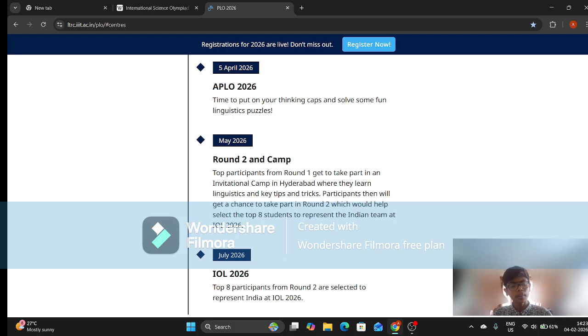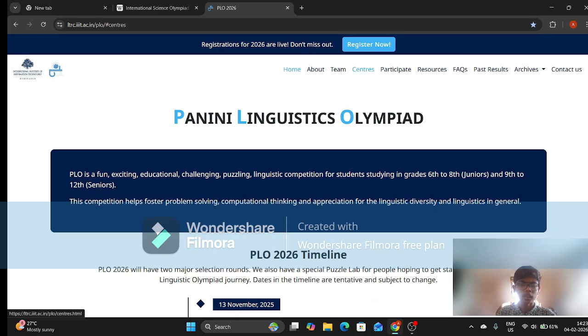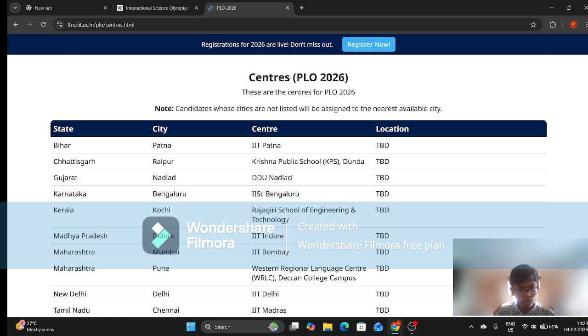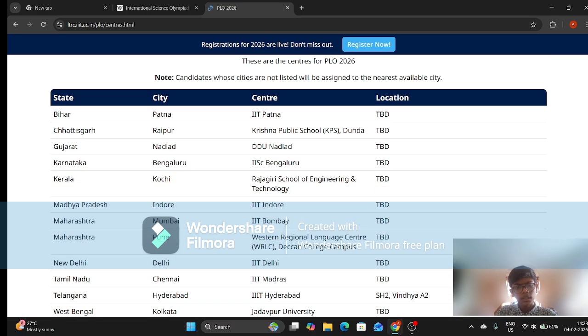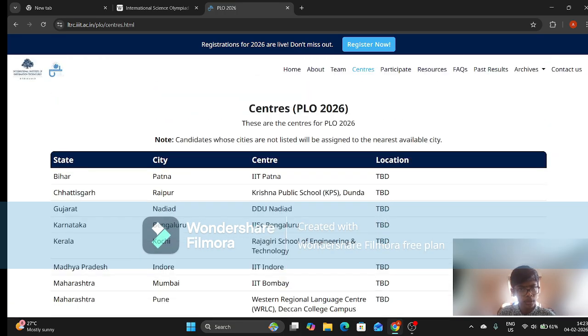It is conducted by Triple IT Hyderabad. If you want to learn about the centers, you can see here. As you can see, the centers are pretty good. Like there's IISc, IIT Bombay, IIT Delhi, IIT Madras, Triple IT Hyderabad, and Jadavpur University in Kolkata. So yeah, you can look at all that.